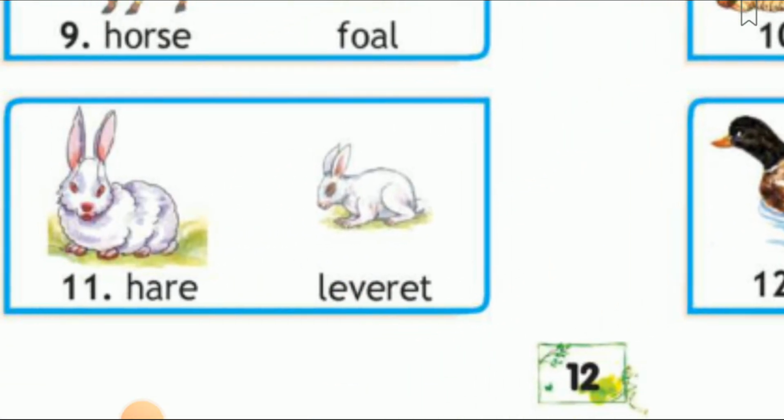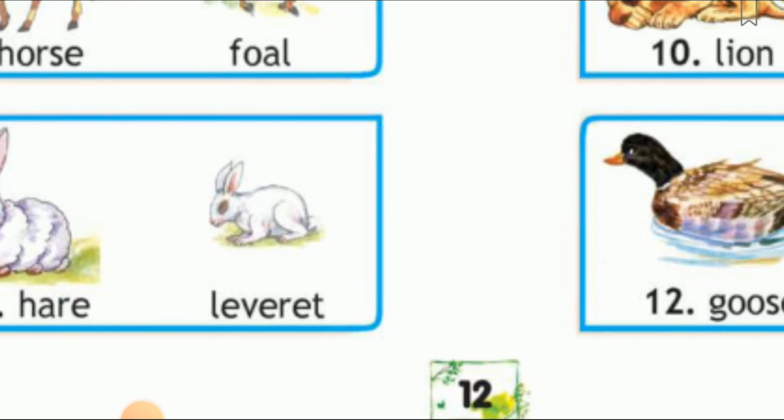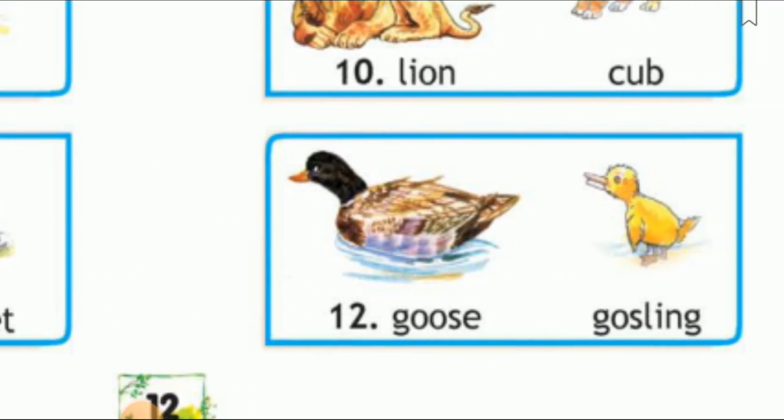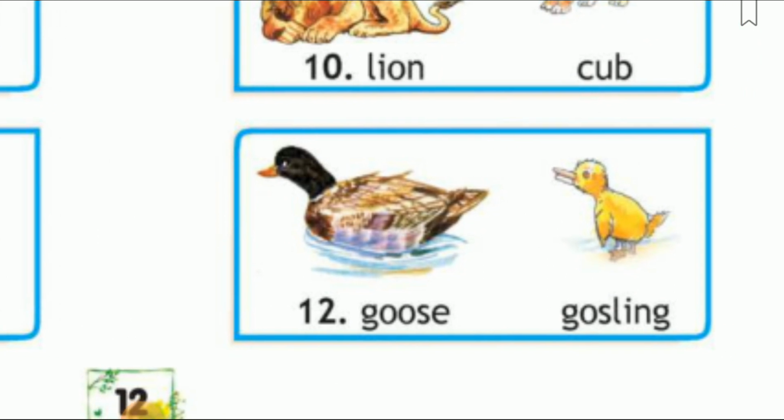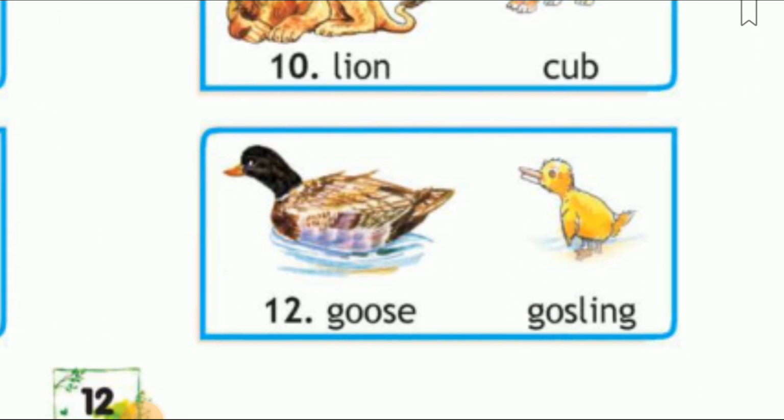Next is hare. Hare and the baby of hare is leveret. Leveret. Next is goose. Goose and the baby of goose is called gosling.